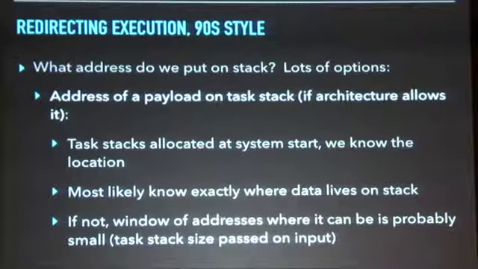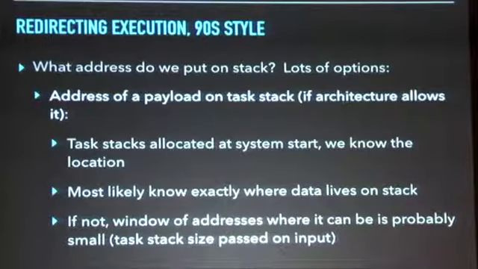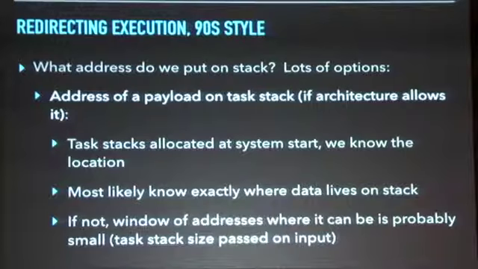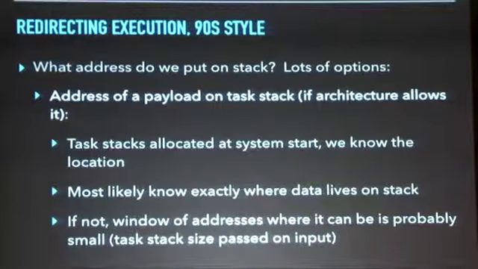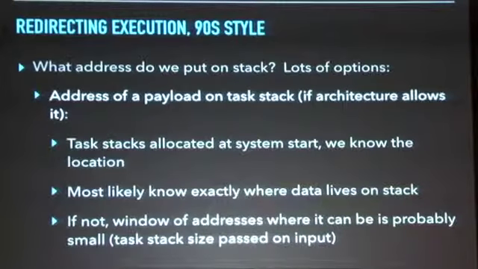And the simplest solution can often work. Task stacks in FreeRTOS are generally allocated when the system starts, and in that case, they'll be allocated at a known location. If you're creating tasks dynamically and it's being allocated on the heap, then you may not know where that stack region falls for the task. But that's much rarer. In practice, these tasks are generally created right when the system starts up.